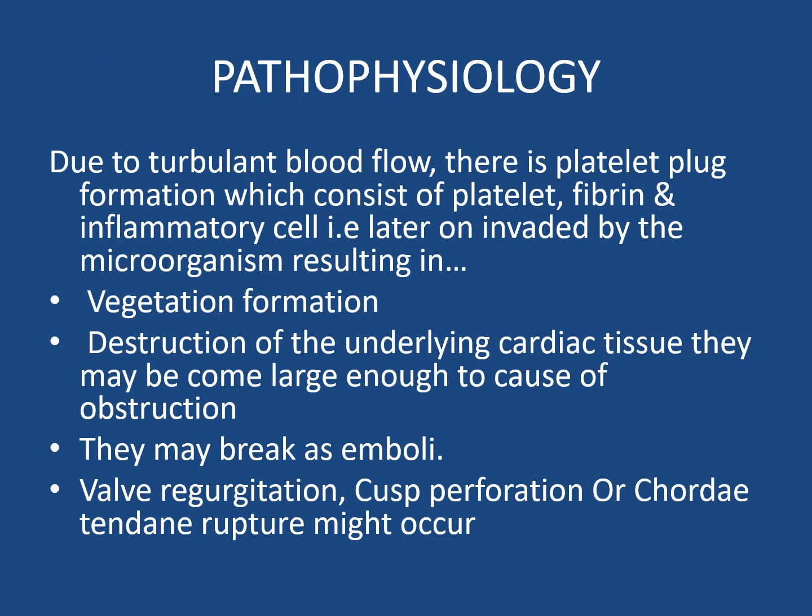Because of turbulent blood flow, there is platelet plug formation, which consists of platelets, fibrin and inflammatory cells that is later invaded by microorganisms, resulting in vegetation formation and destruction of the underlying cardiac tissue. They may become large enough to cause obstruction, and they may break off to form emboli. If there is cusp perforation or chordae tendineae rupture, it results in valve regurgitation.